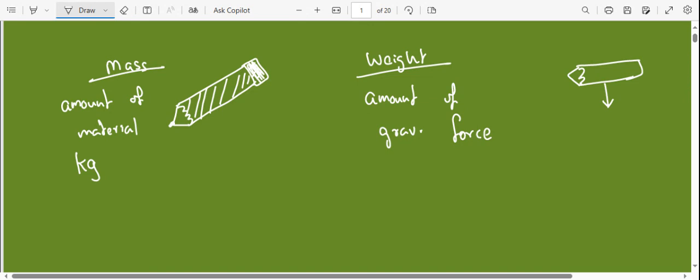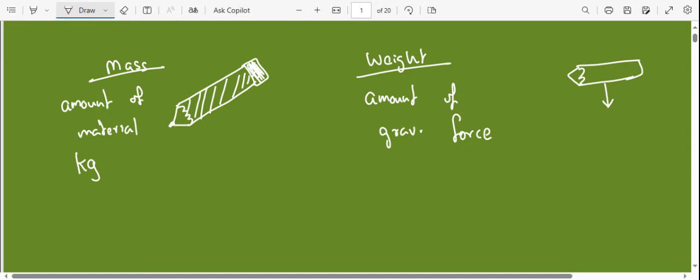And if you go to Jupiter, the gravitational pull acting on you is much higher. It's more than twice the value acting on the Earth. So simply, weight is a force. Mass is the amount of material. Understood?